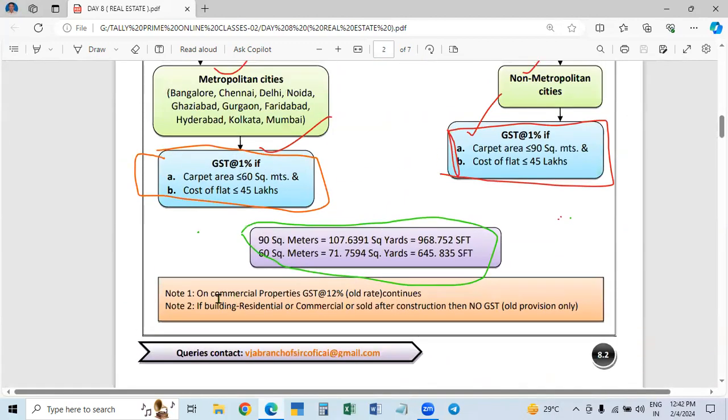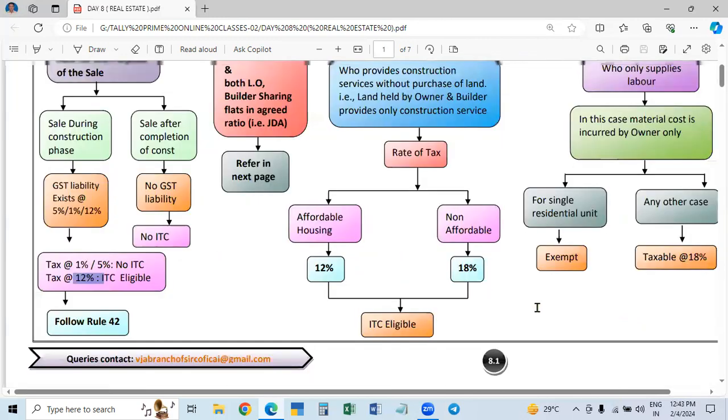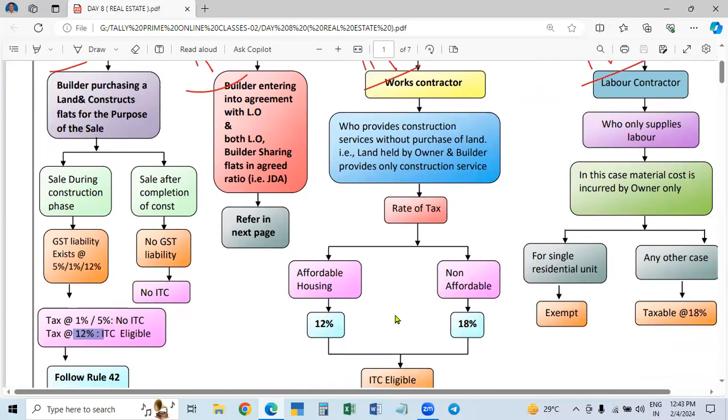And here see, on commercial properties, GST at 12%, old rate continues. So the old rate is continuing for commercial properties. And if the building, residential or commercial, is sold after construction, then no GST. The old provision also the same thing. New provision also the same thing. When it is sold after completion of the construction, no GST. The same thing is continuing. Okay. There is one more topic in this.